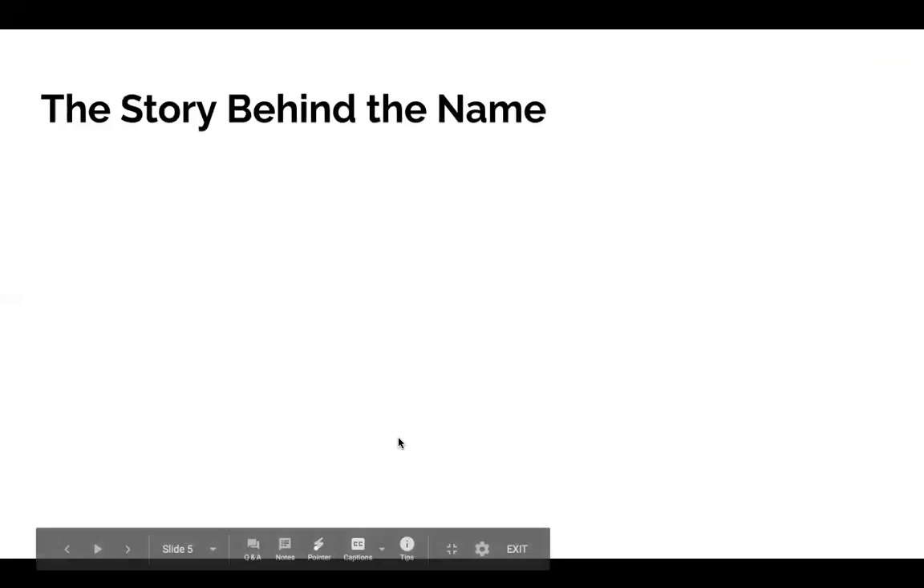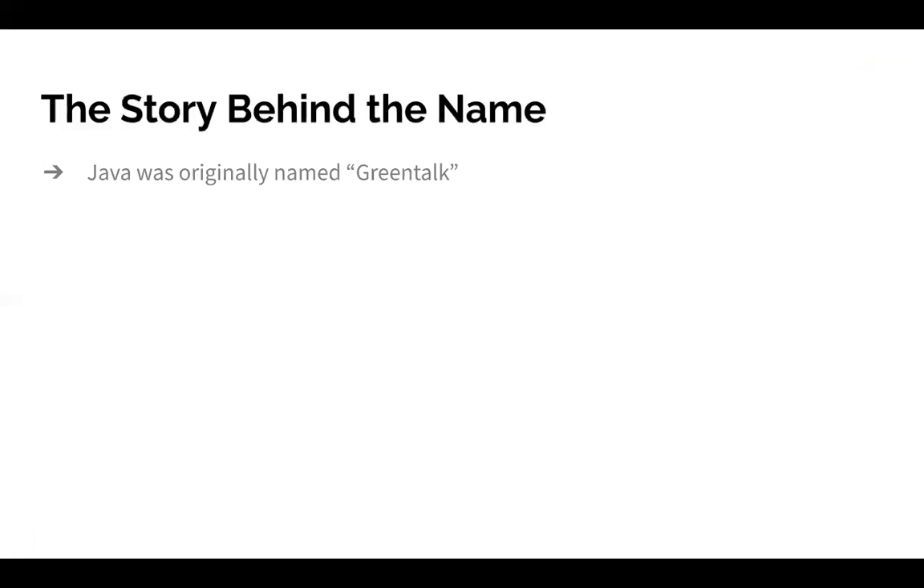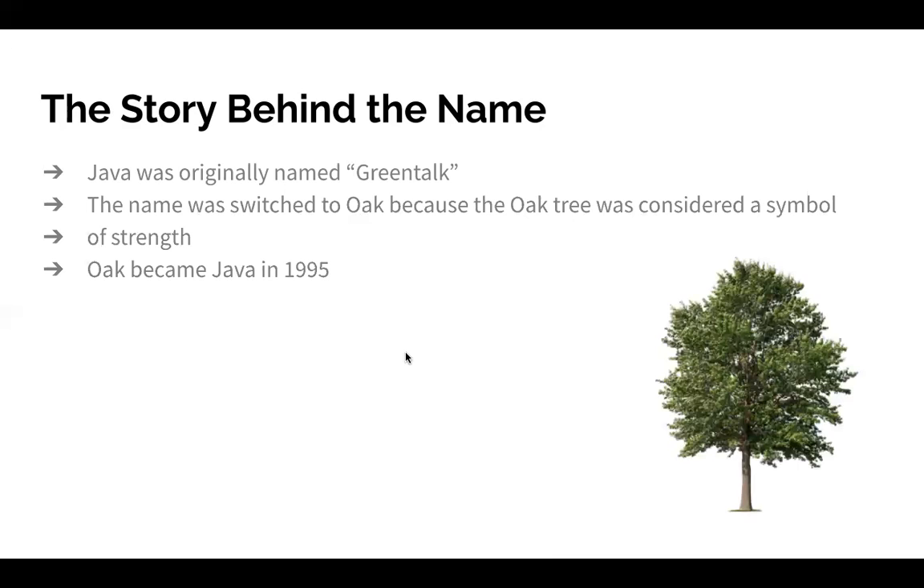So the story behind the name. So we know that Java is a kind of coffee. Java is actually an island in Indonesia that produces that coffee. But how did they get there? So Java was originally named Green Talk. The team that developed the language was called Green Team, so they made their language Green Talk. The name was switched to Oak because the oak tree was considered a symbol of strength. Oak became Java in 1995. And here we have an oak tree, which is supposed to be very strong.